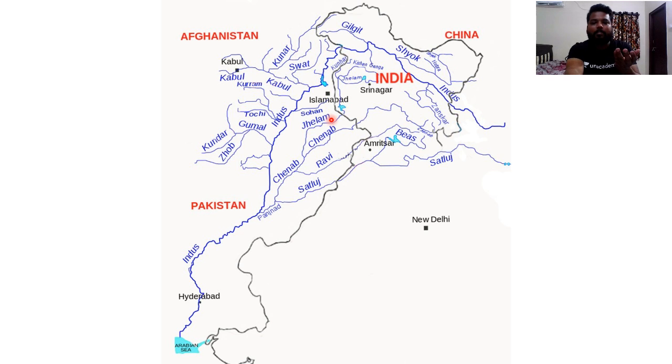For example, Jhelum starts in the Verinag region of Srinagar. Chenab starts as Chandra and Bhaga at Baralacha Pass and Jot La Pass, and Ravi and Beas in such a way. The origins of these important tributaries are also important for us. So to remember that, you have to focus particularly on these important tributaries. Clear?